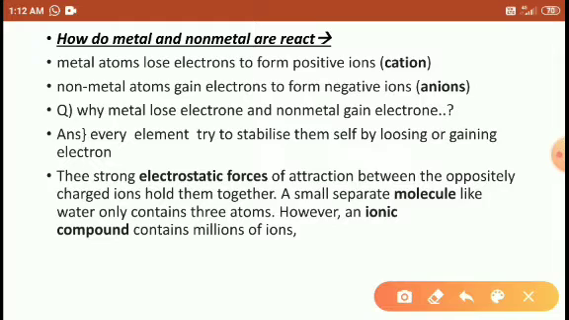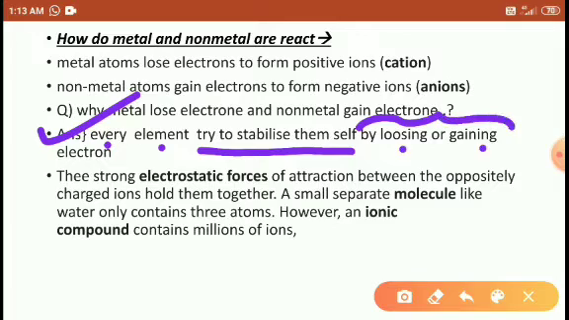So the question arises in our mind: why do metals lose electrons and why do non-metals gain electrons? Right, students? This question arises in each and every student's mind. The answer is that every element tries to stabilize itself by losing or gaining electrons.